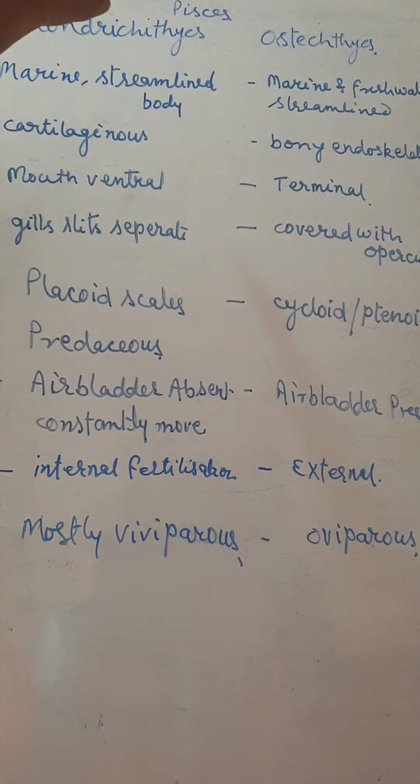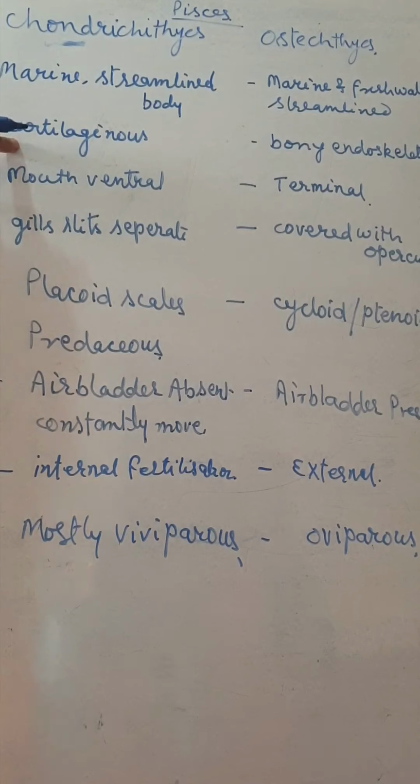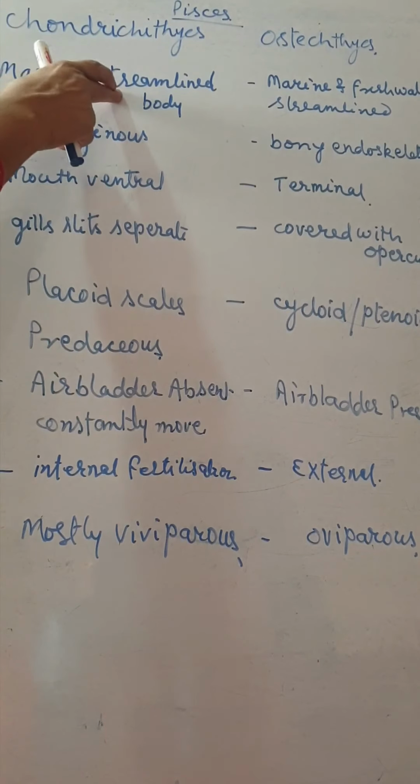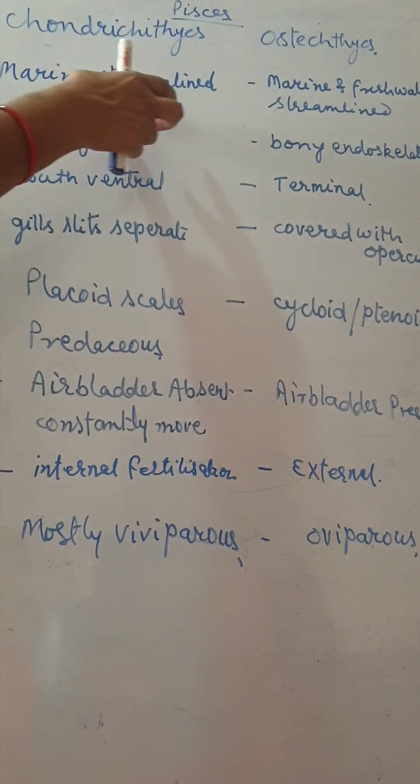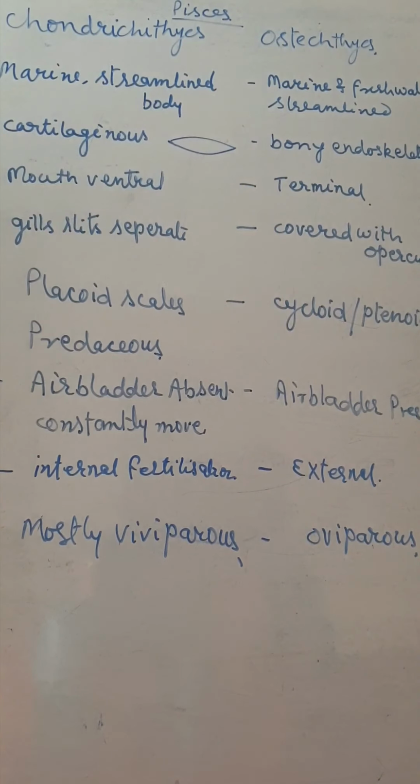Some features are common to both the bony fish and the cartilaginous fish. On the basis of endoskeleton, the fishes are further classified into two groups. The Chondrichthyes have an endoskeleton made up of cartilage. They are mostly marine, and the body is streamlined. All fishes have a streamlined, boat-shaped body.